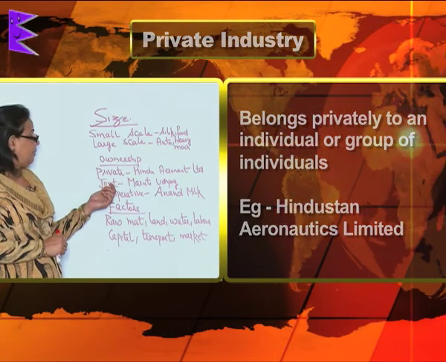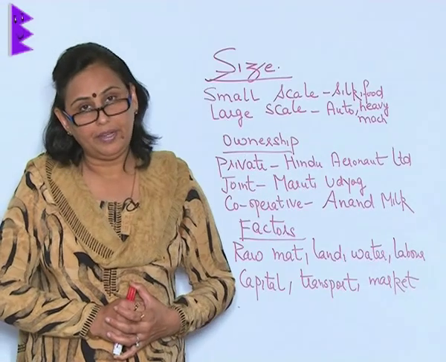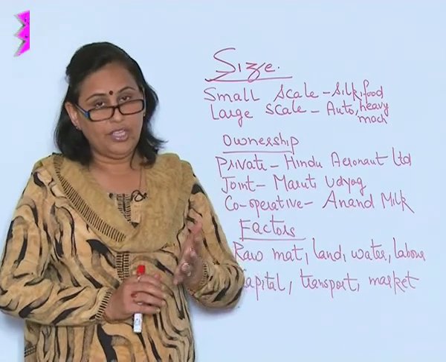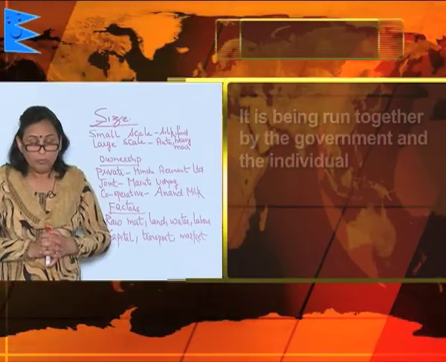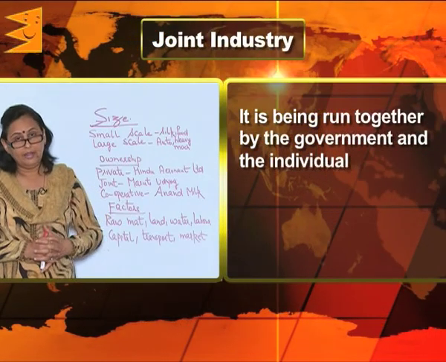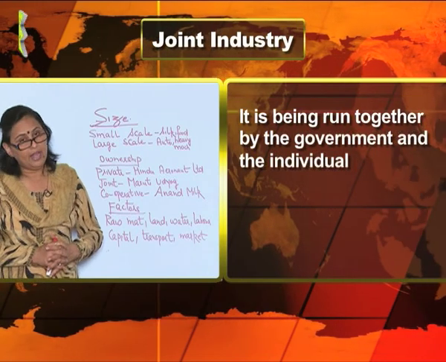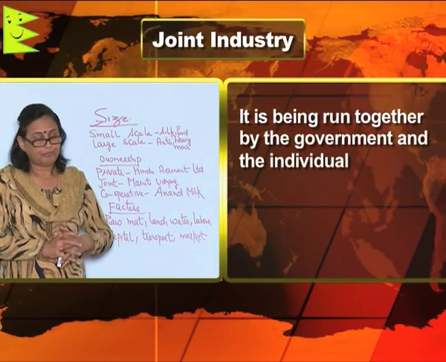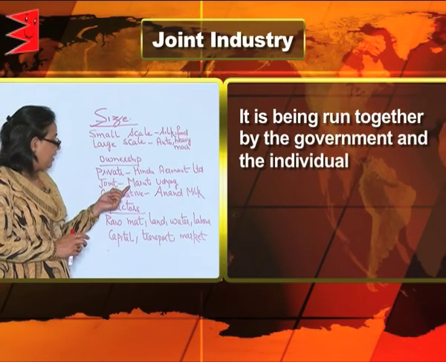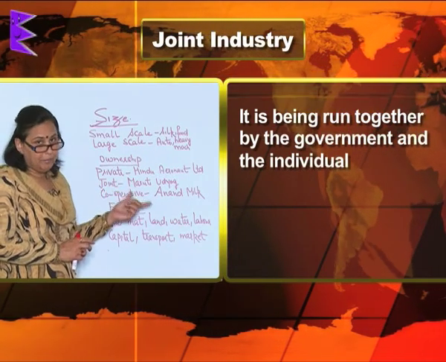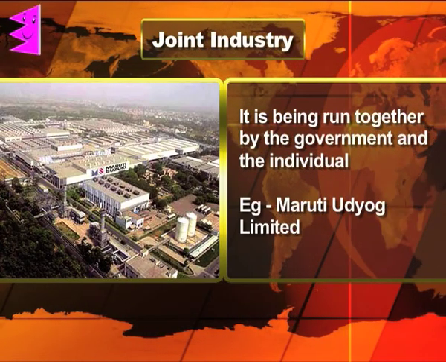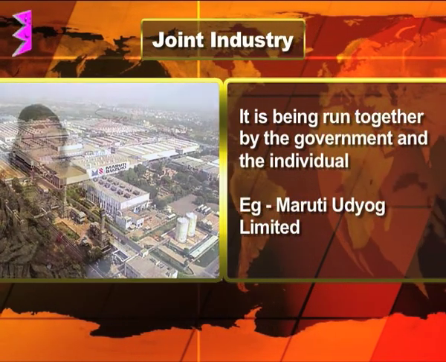The second sub-classification is the joint industry. Joint industry means the industry which is being held or which is being run together by the government and the individual. That is, there is a handshake between the government and the people, and Maruti Udyog Limited is the best example of a joint sector.